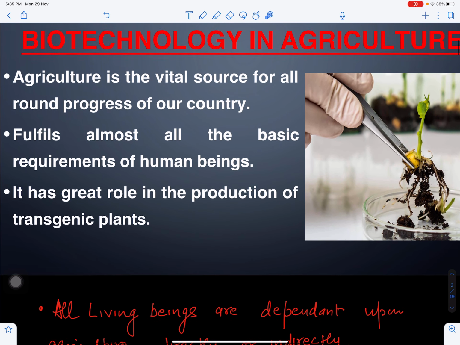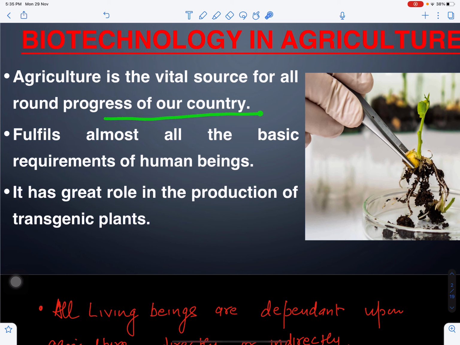So, biotechnology plays an important role in agriculture. As we all are dependent on agriculture for our food, this is also very important for the progress of the country, the economy of the country. Agriculture fulfills all the requirements of human beings, and it also plays an important role in the production of transgenic crops. What are transgenic crops? We'll discuss in the next video.